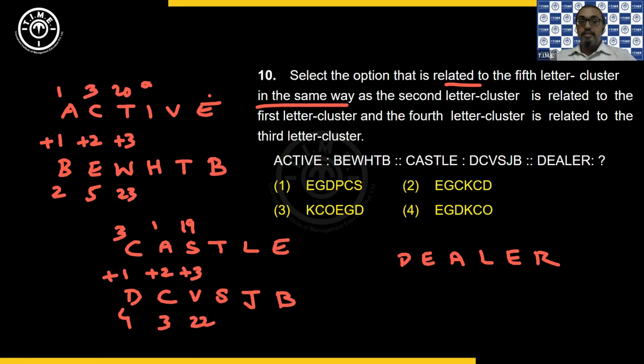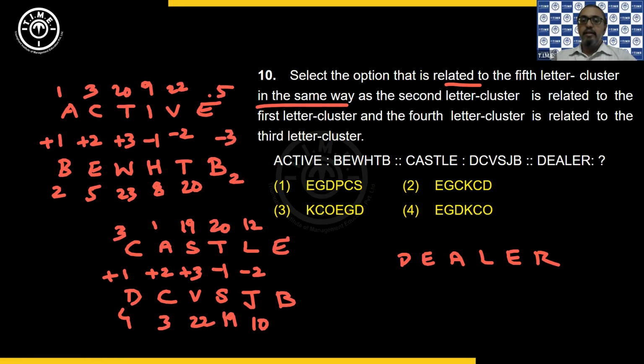Correct. Now same way, I is 9, H is 8. So this is minus 1. T is 20, S is 19. So minus 1. Then V is 22, T is 20, minus 2. L is 12, J is 10. Again, it is minus 2. E is 5, B is 2, minus 3. Again, here E is 5, B is 2. You are getting minus 3.